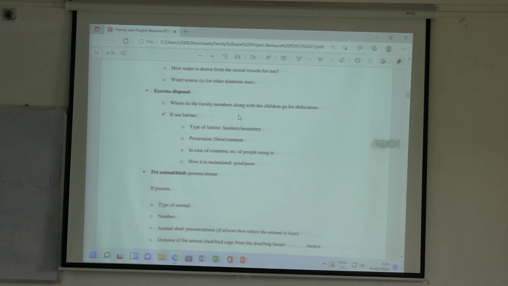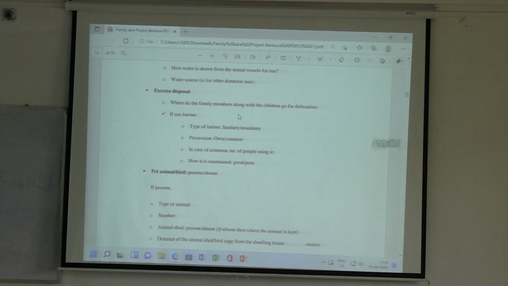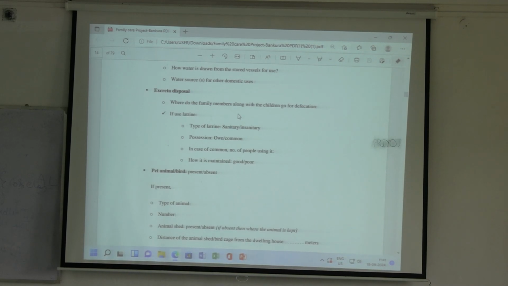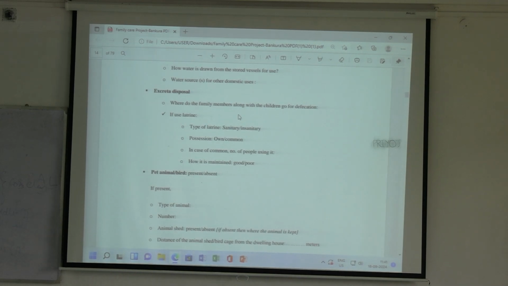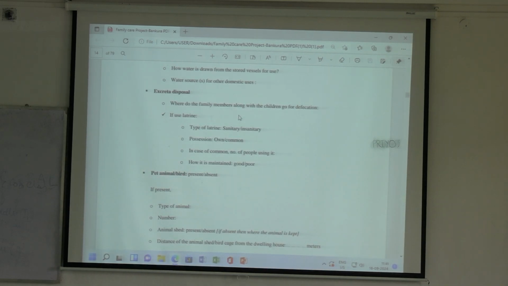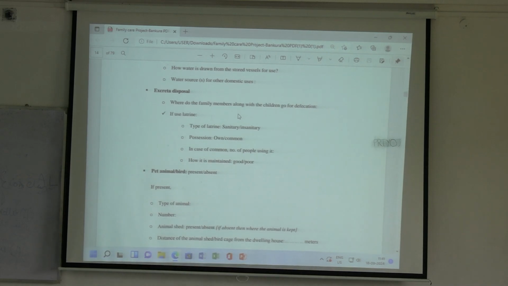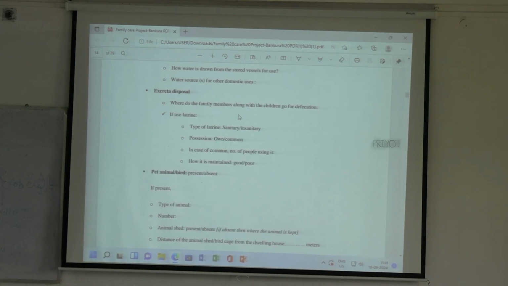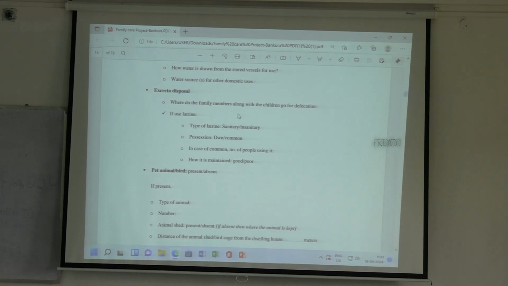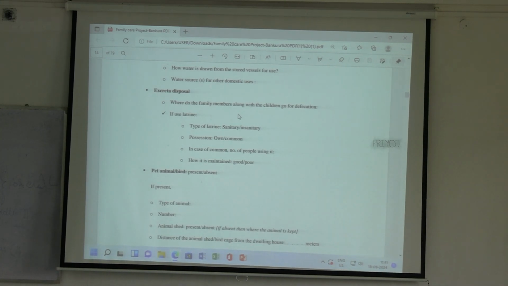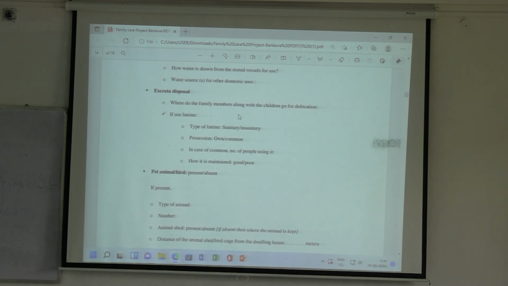Sanitary or insanitary? Sanitary means there should be a perfectly concrete or any pit latrine, a latrine that is constructed. It should have a water seal and water supply. That is called a sanitary latrine. If they are doing it in an open field, where there is no latrine present, that is open defecation. Then there is possession, whether their toilet is within their house or not, or they are going to a public or common toilet.